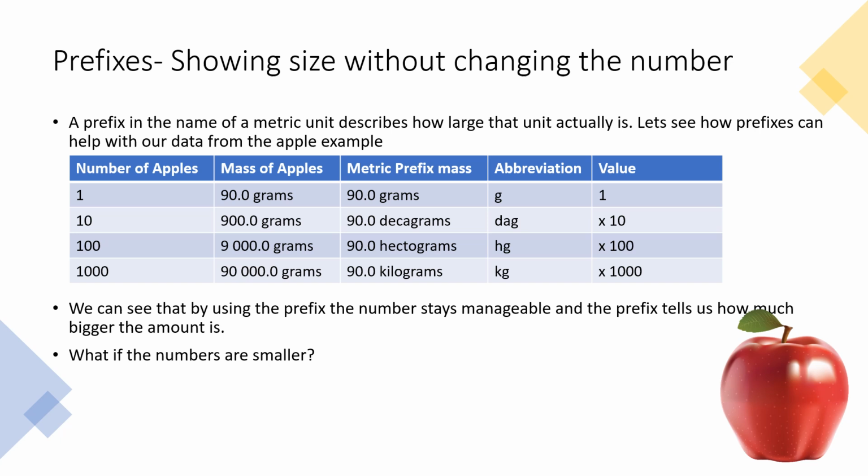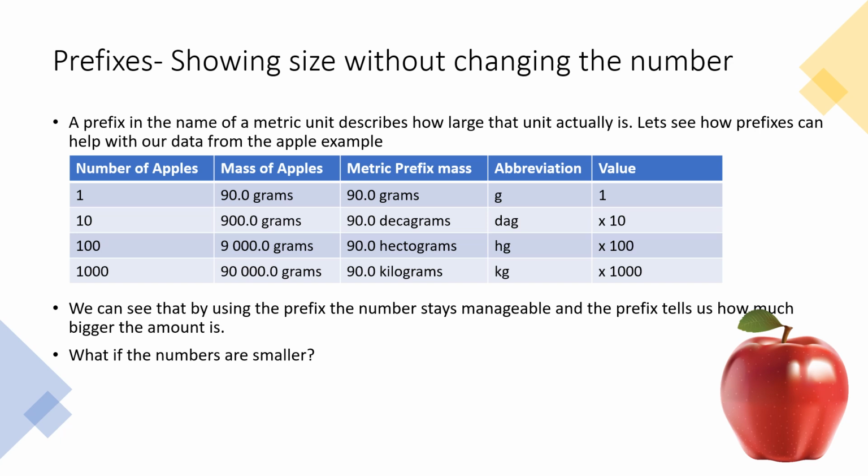Now, if we went to the next line and we have 10 apples, the mass of 10 apples was 900 grams. So it's a bigger number. Well, if we didn't want to change that number, what we could do instead is add a metric prefix. So in the next column, it says 90.0 decagrams.